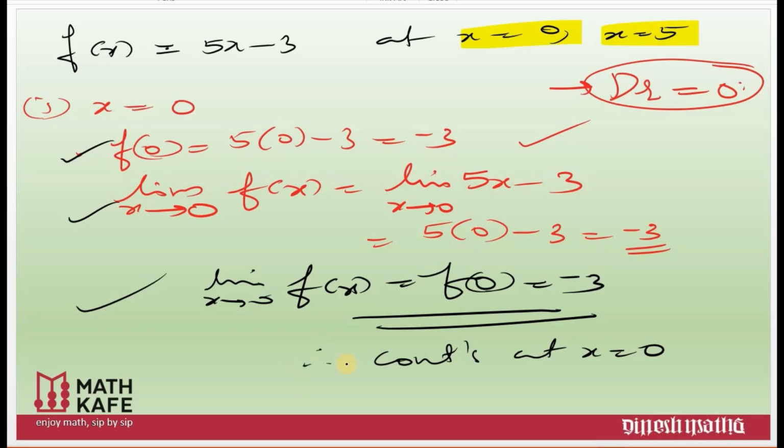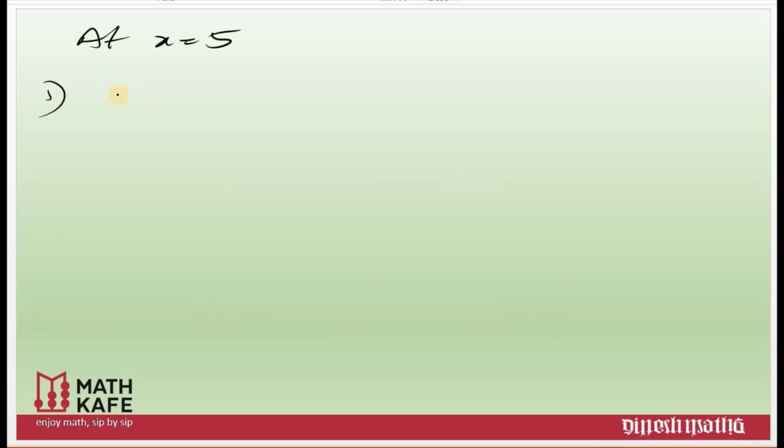Please keep in mind, never say the function is continuous. We have proved that the function is continuous at x is equal to 0. Now let us see the second part, x is equal to 5. Here also, first we will calculate f of 5 to make sure whether the function is well defined at 5 or not.